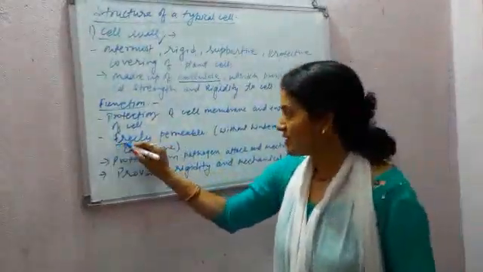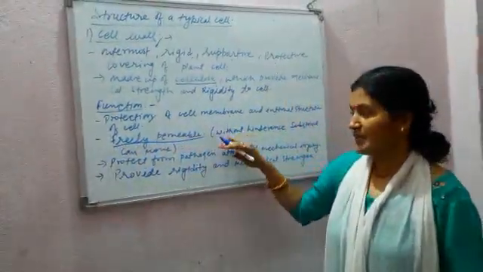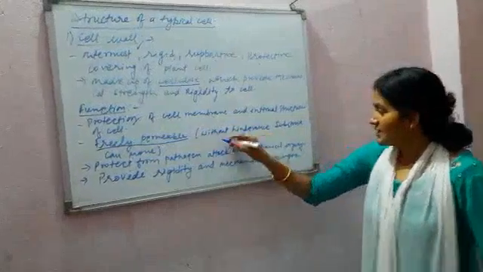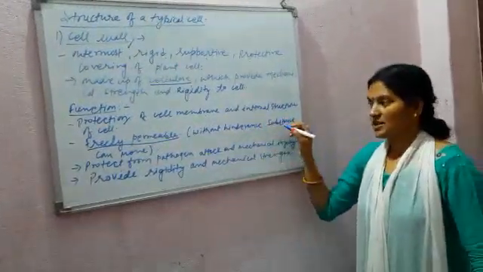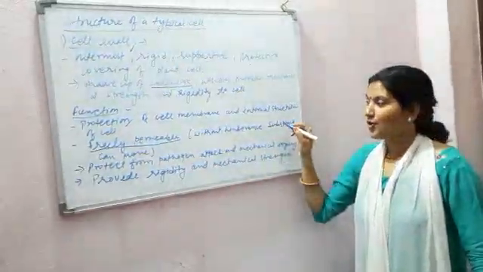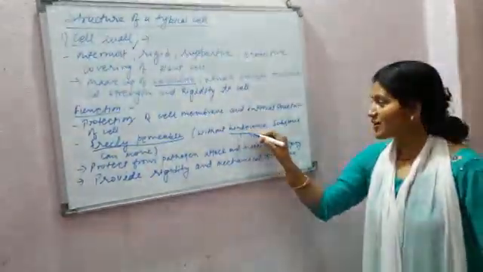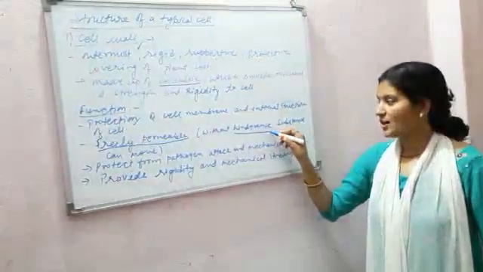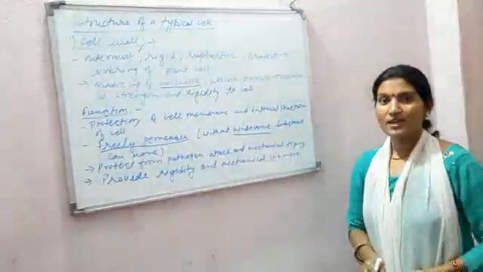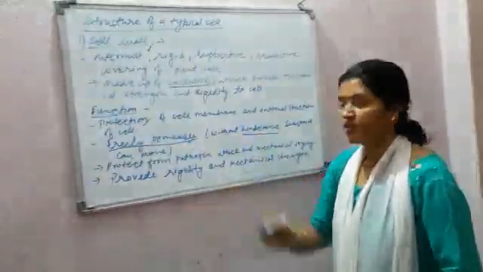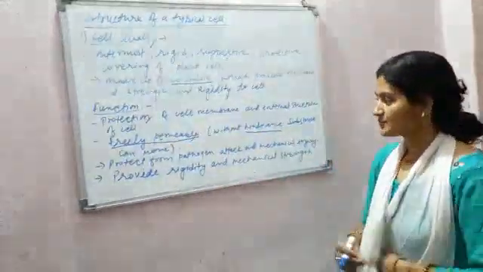Freely permeable. What is the meaning of freely permeable? That means this permits the substance to move without hindrance. Hindrance means रुकावट. बिना किसी रुकावट के किसी भी मॉलिक्यूल को ये क्या दे रहा? परमिशन दे रहा कि वो मूव कर सकता है.